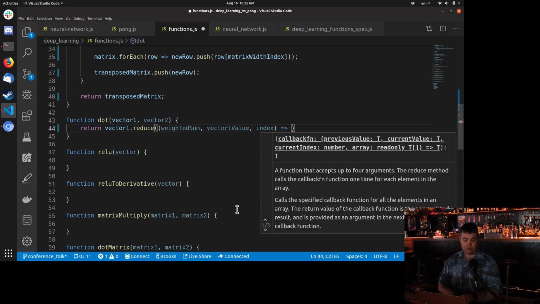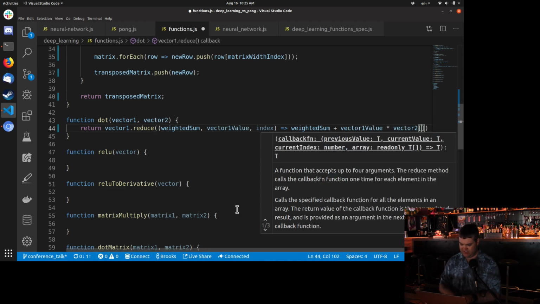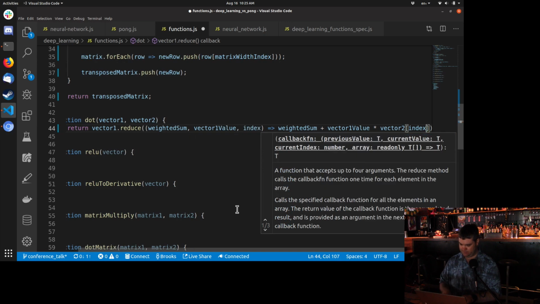So now we want to return the weighted sum plus the result of multiplying the item in vector1 with vector2. So that's going to be our vector1 value times the vector2 of position index.